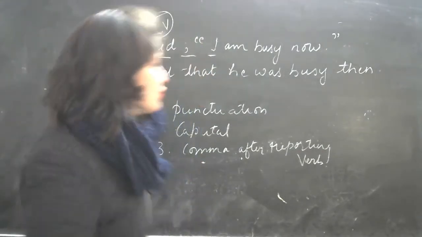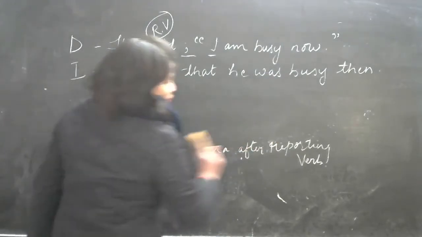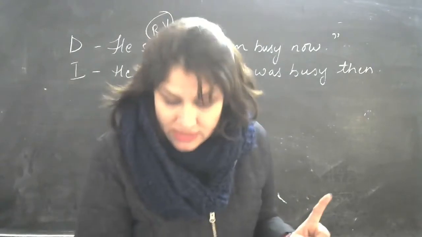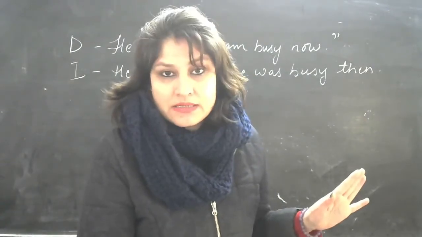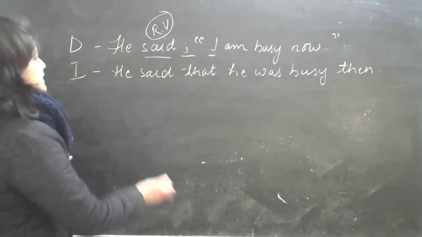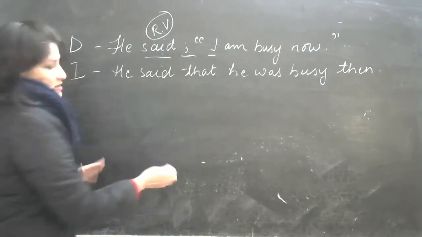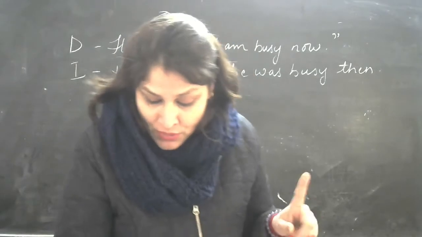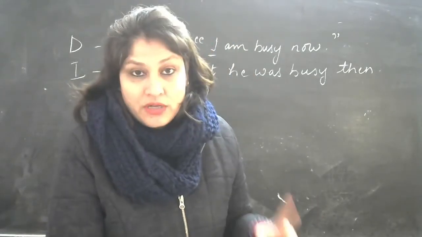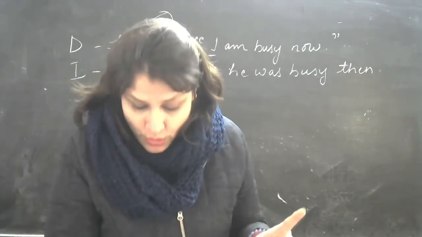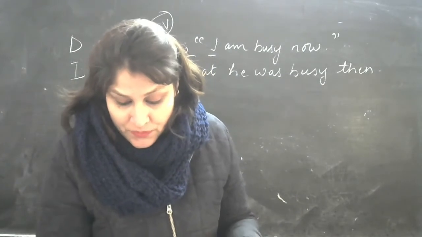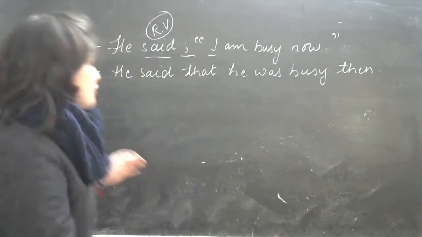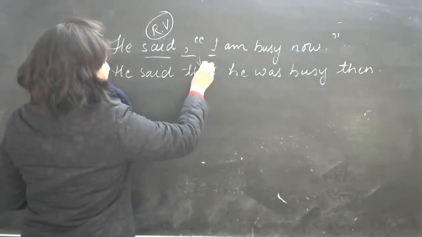Now see, what are the changes that we have to make when we are writing the indirect speech? The first thing that we do is we remove the punctuation marks, just the opposite of direct speech. Second, after the reporting verb, we'll remove the comma and we will put a conjunction, that, there. Now you can see I've removed the comma and I've put a that.